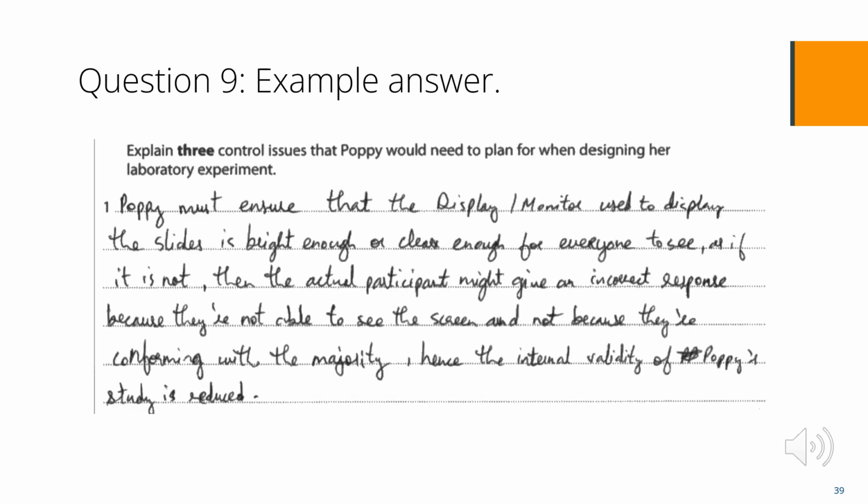Please read through this answer and decide what mark you would give it. This is an example of a control issue gaining 2 marks. There is a clear link in the identification mark when writing about the slides. There is 1 mark for identifying that the display monitor is bright enough for everyone to see the slides. This is then exemplified and so gains the 2nd mark by if it is not, then the incorrect response may be because they cannot see the slide rather than conforming.